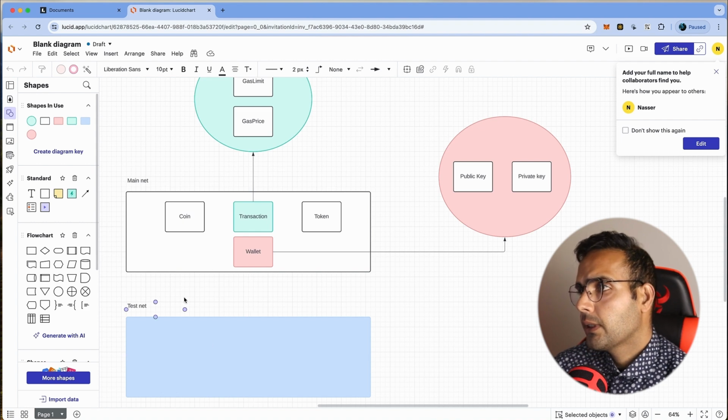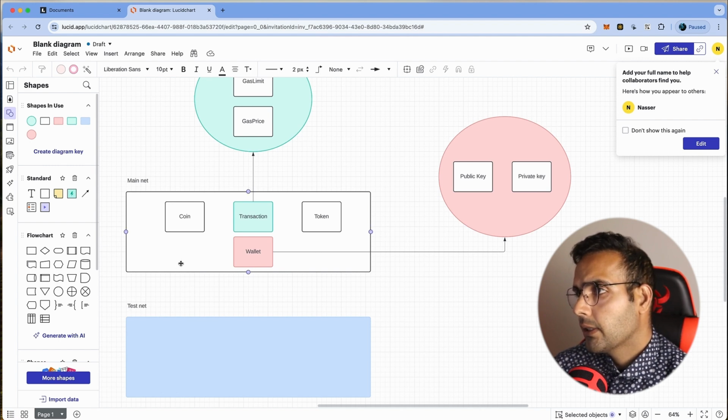When you want to test your application in real life, normally you have another environment only for testing, an environment where if your code fails or something bad happens, there are no consequences. So normally when we develop, we have a development environment, a test environment, an accept environment, and production. In the blockchain world, we have a mainnet.